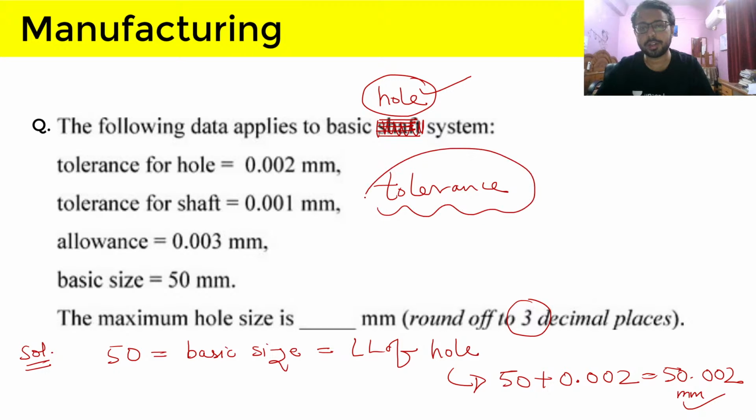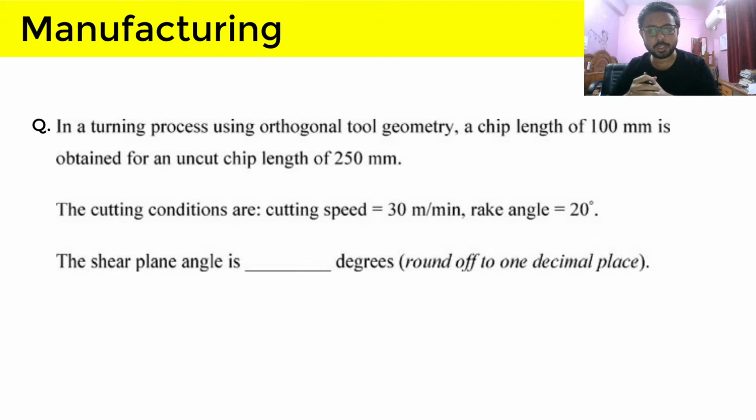So in this tolerance topic, don't make assumptions, because the name itself suggests that we have to be very careful in answering. We have to find the answers very properly, because usually the answer of this topic comes in 3 to 4 decimal places or 2 decimal places. So now we will move forward and do our next question.